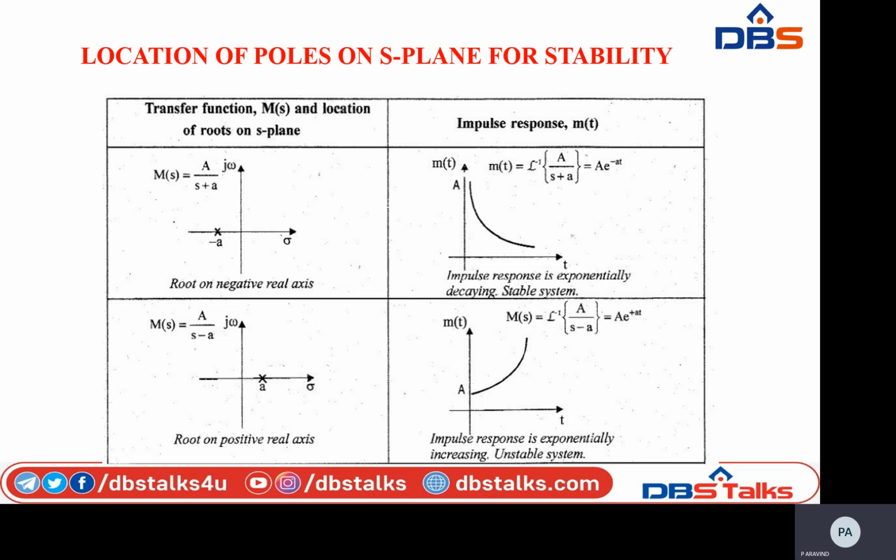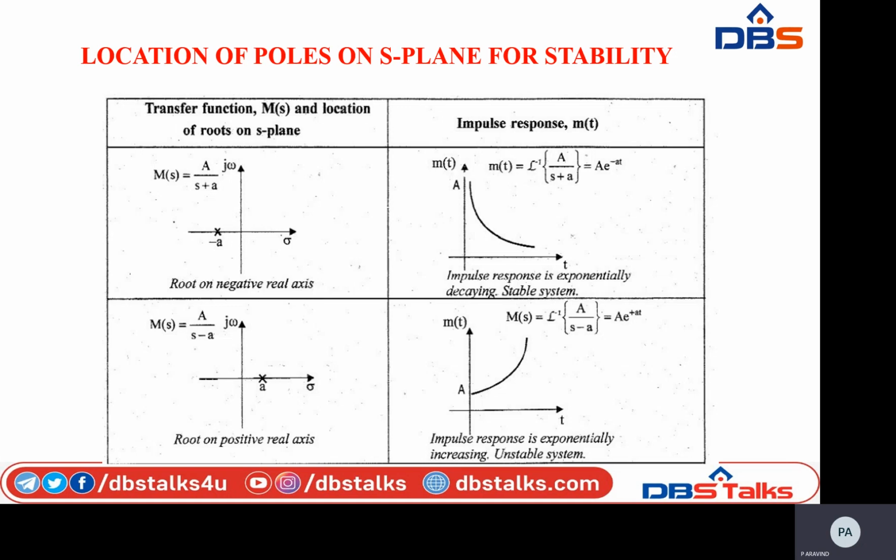Here s minus a equal to 0. This is the characteristic equation, right? So s equal to a is the pole. So simply locate the pole value on the s plane. So the root is present on the positive real axis.